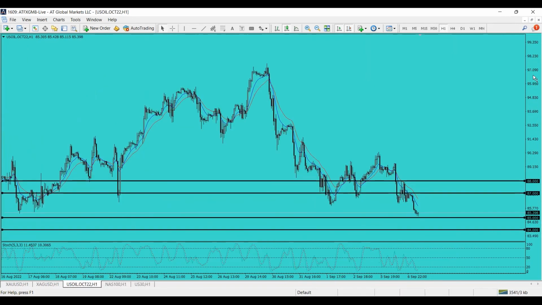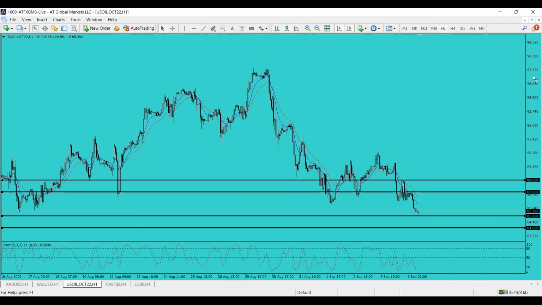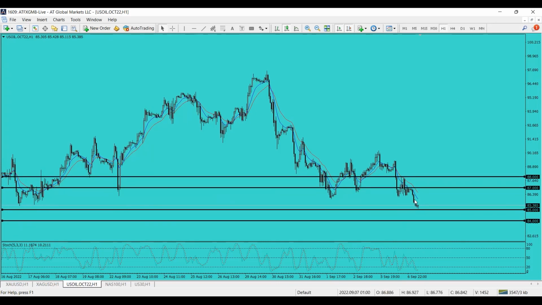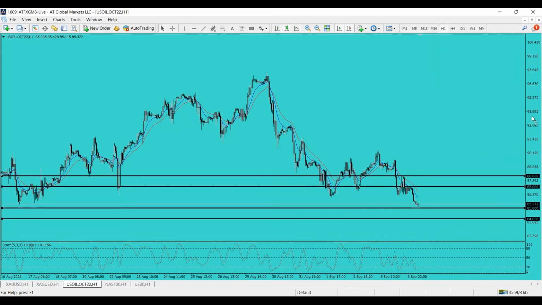So for US oil, what are the levels that we need to pay attention to for the day? We have 87 and same goes with 85. Number one again, if it's traded beyond 87, then we might see 88 in the picture for the day. But if it's traded below 85, then we might see 84. For the 84 level, if the price of US oil can sustain lower than 84, then we might see another drop for US oil for the day, or if not the day, for the rest of the week. So we have to be very cautious.